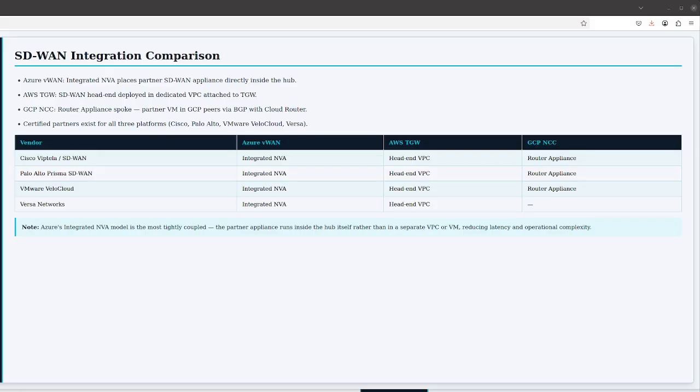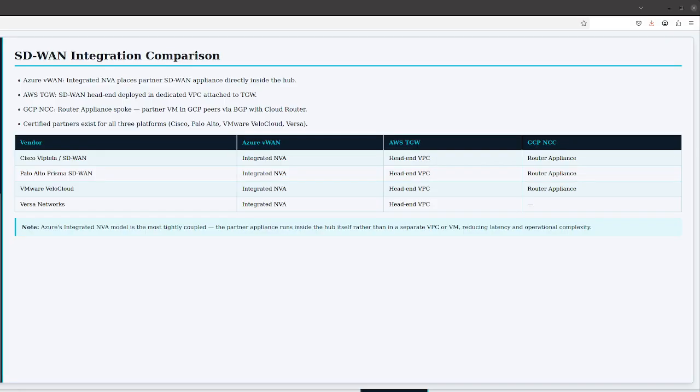AWS also has the SD-WAN Attachment Partnership Program, where vendors like Cisco Viptela, VMware VeloCloud, and Palo Alto Prisma SD-WAN have documented integration architectures with TGW. AWS Verified Access and AWS Cloud WAN also complement TGW for SD-WAN integration scenarios.